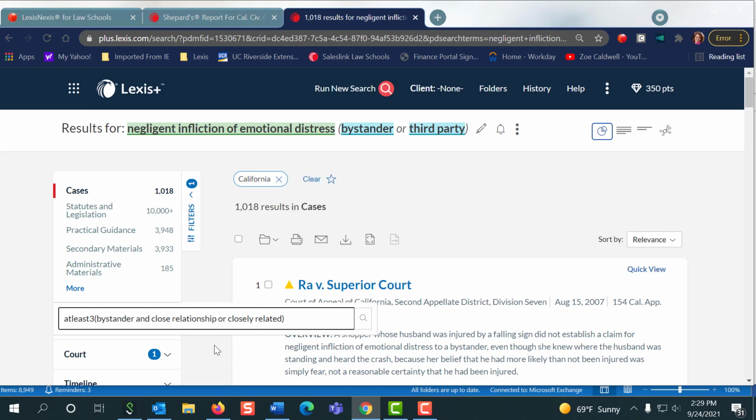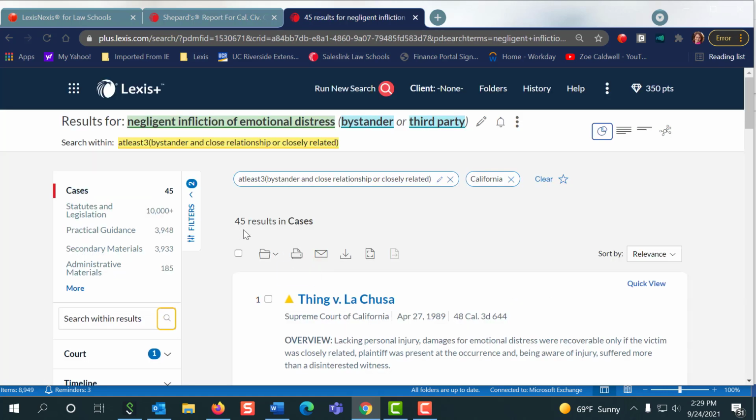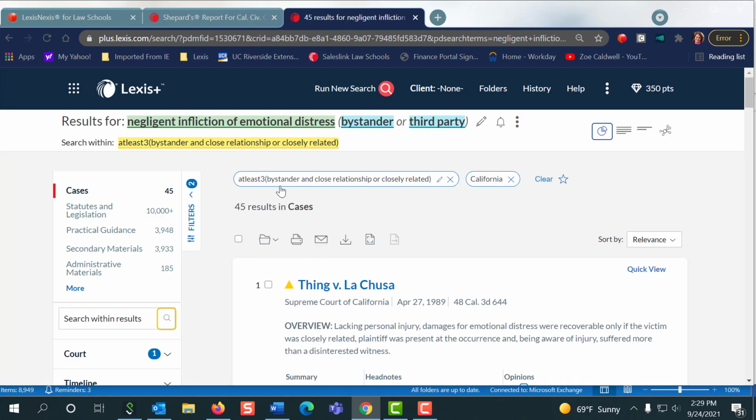So if you have terms that you're seeing all the time in your cases, at least 3 is going to be a good way to make sure there's a repetitive discussion. Know that you're going to see those terms multiple times. The court is talking about them. Typically for case law, which is what we're in, I will choose a number between 3 and 5. Okay, let's run that search. Now we have 45 cases. So at least is another way you can narrow down your result set.